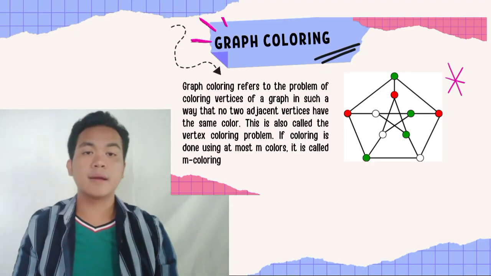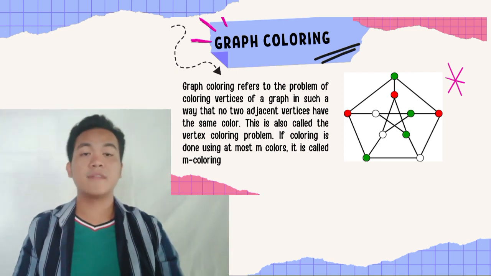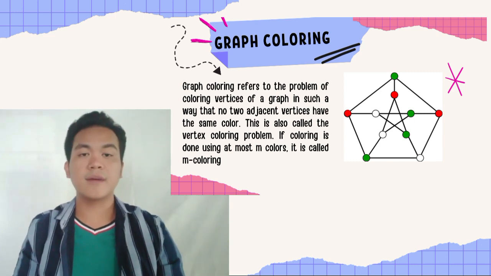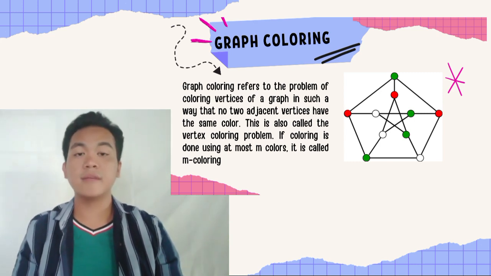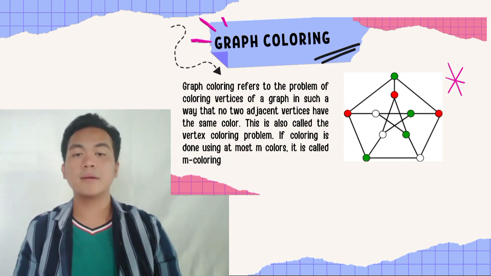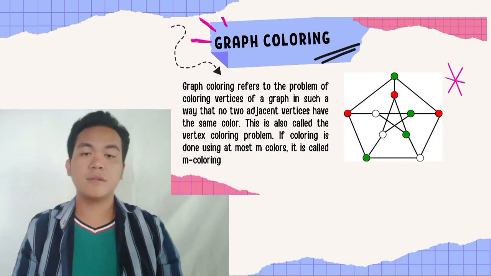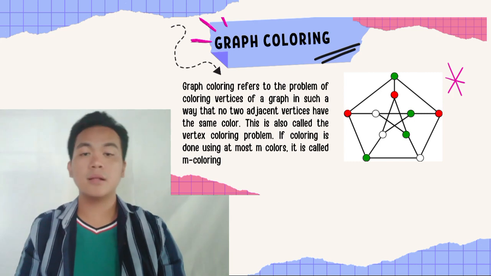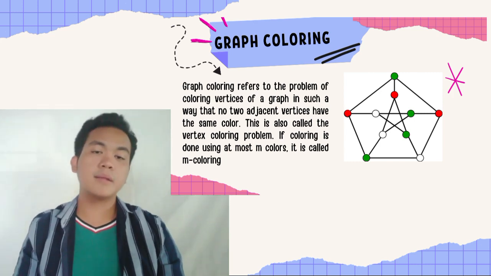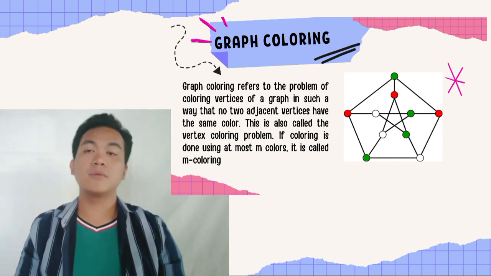So, what is graph coloring? As you can see, this is the definition of graph coloring. Graph coloring is an assignment of labels called colors to the vertices of a graph such that no two adjacent vertices share the same color. The study of graph coloring has historically been linked closely to that of planar graphs and the four-color theorem, which is also the most famous graph coloring problem. These are some examples that use graph coloring: computer science, information technology, and complexity theory. Many day-to-day problems like minimizing conflicts in scheduling are also equivalent to graph colorings.